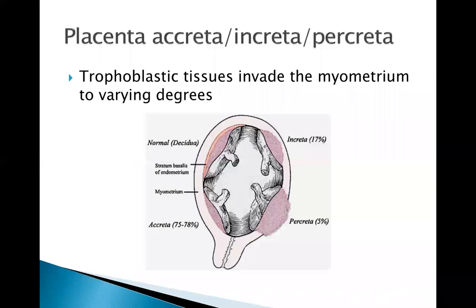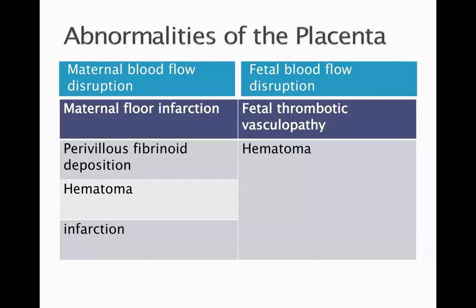Abnormal invasion of the uterus can lead to placenta accreta, increta, and percreta. This topic will again be discussed in postpartum hemorrhage. But let us discuss during the synchronous meeting what is the difference between accreta, increta, and percreta, and what are the most common causes of these abnormal placental adherence.